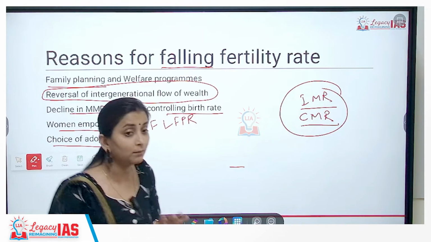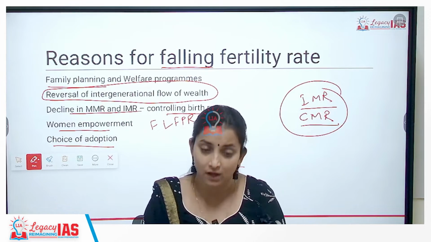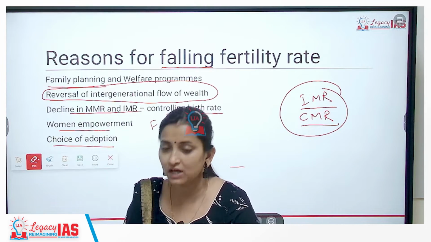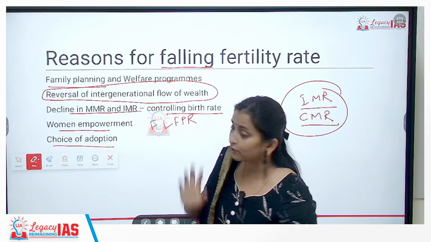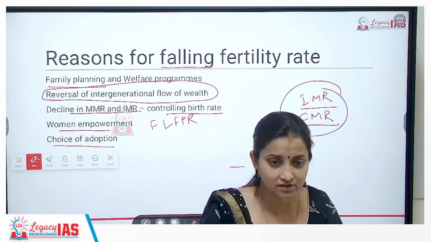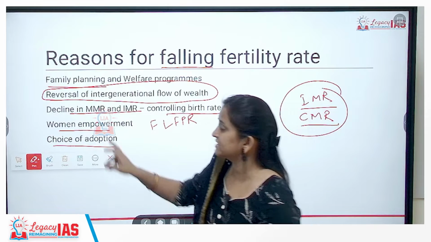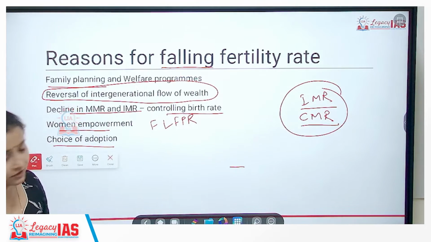Now this has stopped because, as we discussed, parents now do not want their children to be working. They want them to be educated and to provide them with better health services. So this intergenerational flow of wealth has now reversed. Now parents have started giving money to children for whatever purposes. There is a reversal. So because of all these reasons, there is a fall in fertility rate.